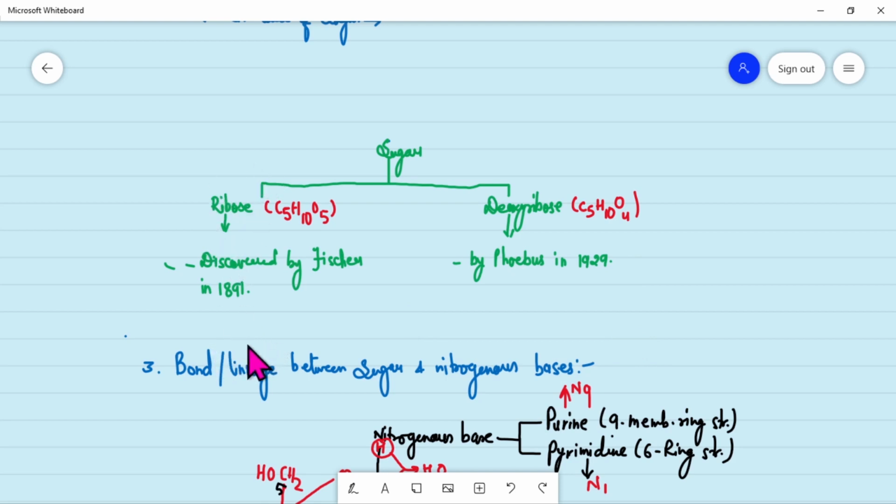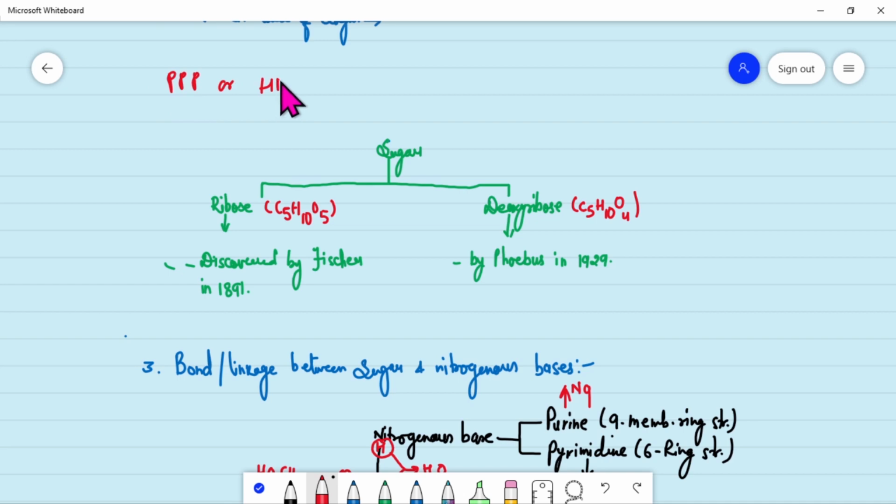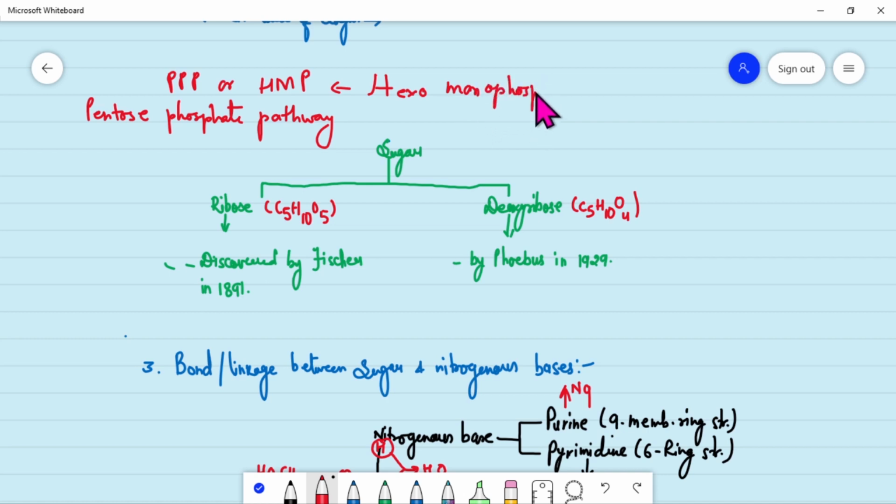The sugars are formed mainly, we all know this one, from the PPP or HMP. What is this PPP and HMP? PPP is pentose phosphate pathway, and the HMP is hexose monophosphate pathway, M for mono.